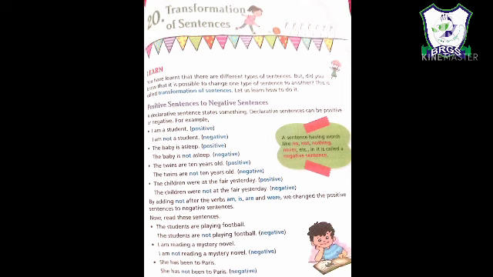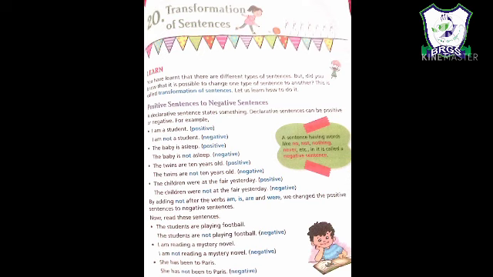So let us recall what the helping verbs were. We have the primary helping verbs do, does, did, is, am, are, was, were, has, have, had and will, shall. These are our helping verbs. So after the helping verb, when we put not, it is a negative sentence.